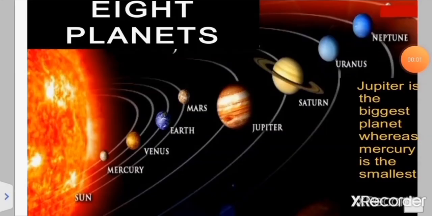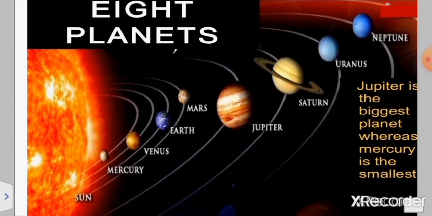The distance from the sun divides the planets into inner planets and outer planets. The planets which are near to the sun are known as the inner planets, and those which are away from the sun are known as the outer planets. Now there are some differences between inner and outer planets. Inner planets are made up of rocky material, rocks and metal lumps, whereas the outer planets are mainly made up of gaseous matter.